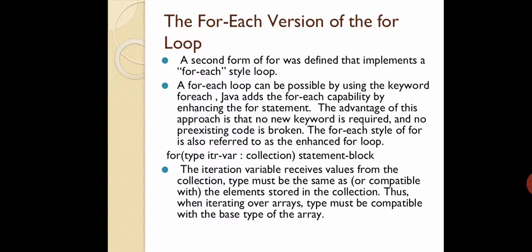Okay, the iteration variable receives the value from the collection. The type must be the same as the element stored in the collection. Remember, if you are using an integer array, then the type of the iteration variable should be integer. If you have a character array, then the variable should be char. So there should not be any mismatch with respect to the data types. Say for example you have a variable of type character and you are trying to print the value stored in the array, but if the array is integer, then it is not possible.